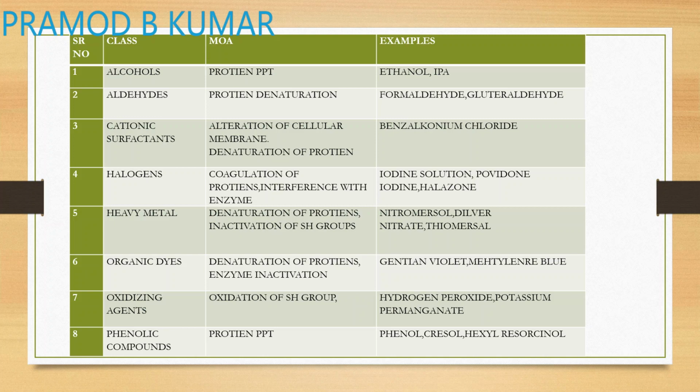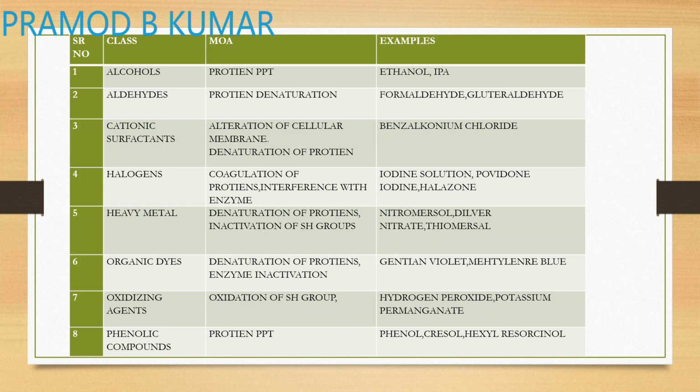Examples, iodine, povidone iodine, halazone. These are some of the chlorine compounds. Heavy metals cause denaturation of protein by inactivation of your sulfhydryl groups. Examples like nitromersol, silver nitrate, thiomersal.